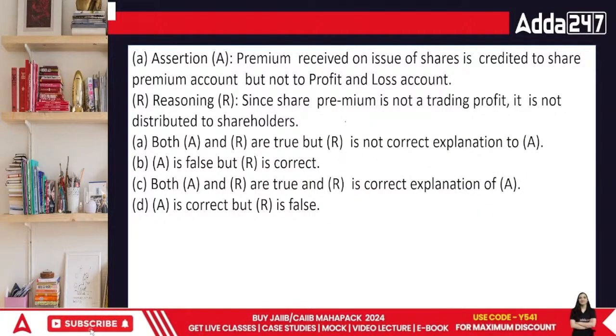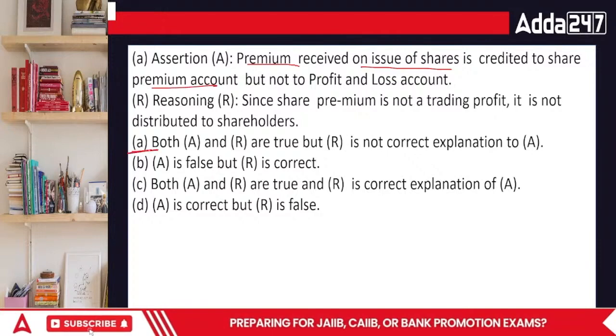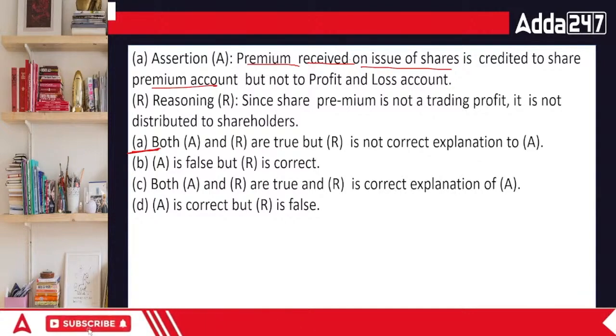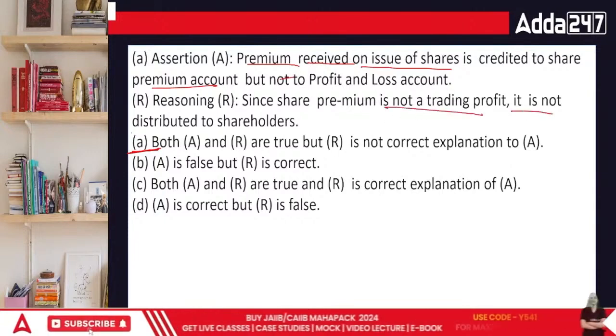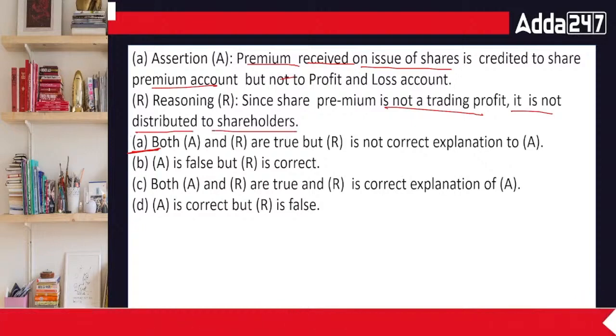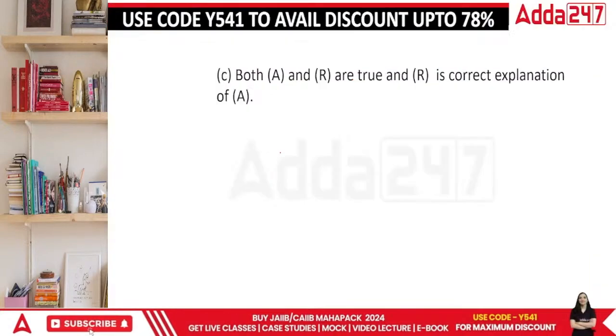Assertion premium. This is similar to what we have done now. Premium received on issue of shares is credited. This is the same question. So in this case, the answer is A. Premium that you receive on issue of shares has limited use, and this cannot be used anywhere else. So it has to be covered in this way, that since share premium is not a trading profit, it is not distributed to the shareholders. It is not given to the shareholders at all. Done, everyone? So in this case, the answer is C.